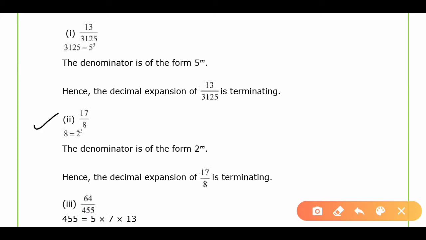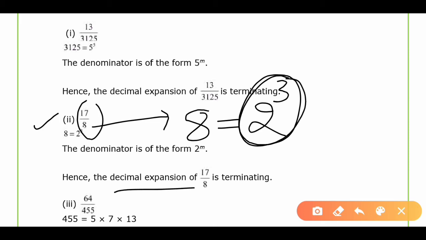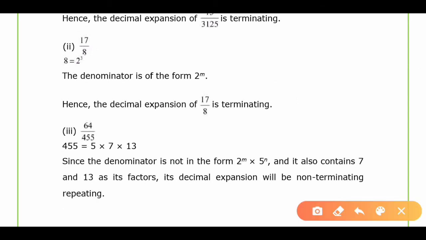Again, second numerical, 17 upon 8, in which we have denominator 8, which can be represented in terms of 2 raised to power 3. So the denominator is in the form of 2 raised to power m. So this one is terminating decimal expansion. 17 upon 8 will have a terminating decimal expansion.